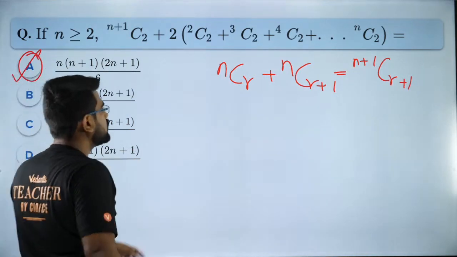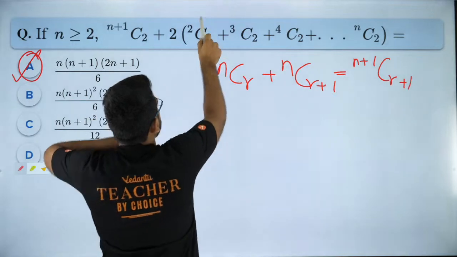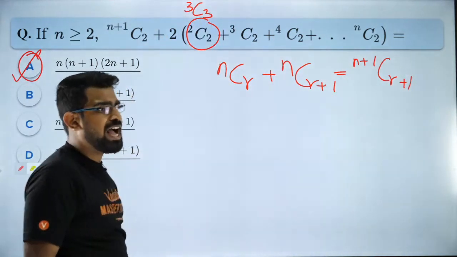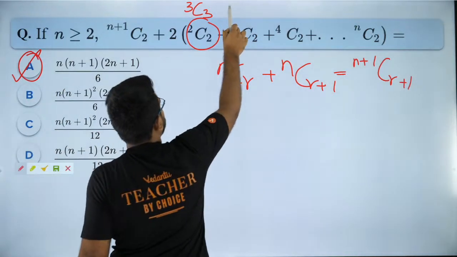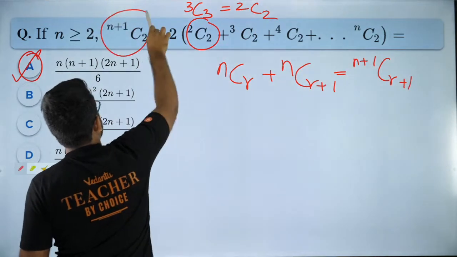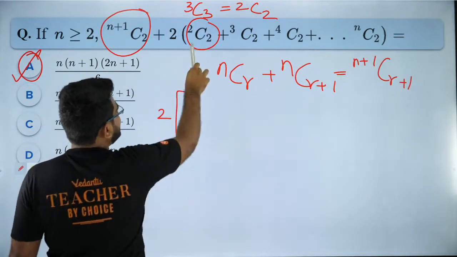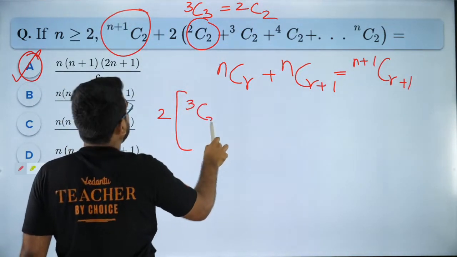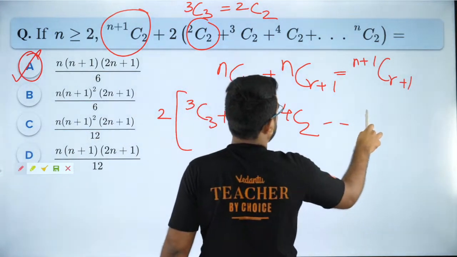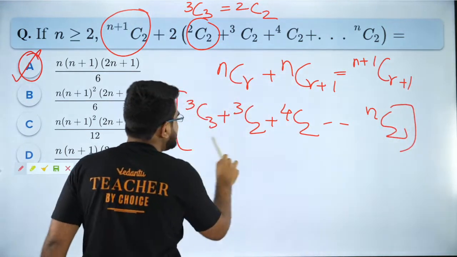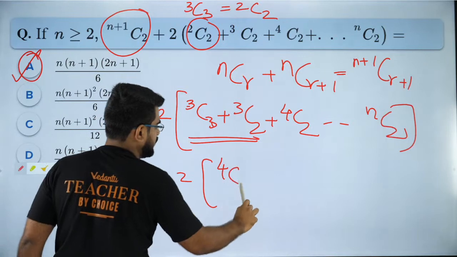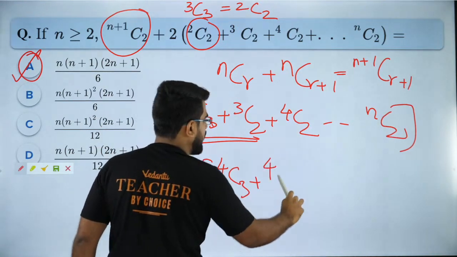So how do I do this? First of all, 2C2, I will write it as 3C3. I can write 2C2 as 3C3 because they both are equal. Now, I will leave this one out. So it is 2 times of, I will get what? I will get 3C3 plus 3C2 plus 4C2 all the way up to NC2. Now, these two will give me what? These two will give me 3C3 plus 3C2 is 4C3. 4C3 plus 4C2 is what?